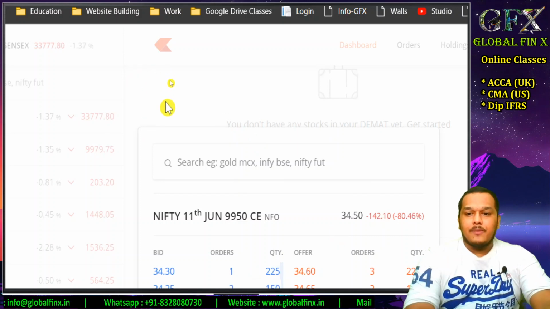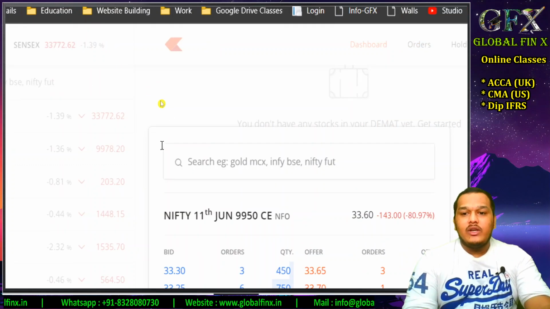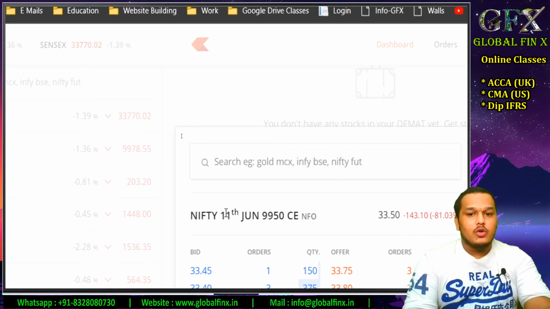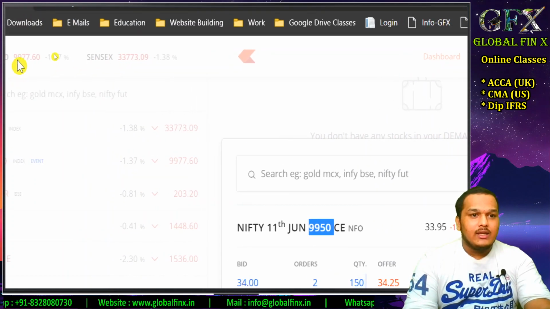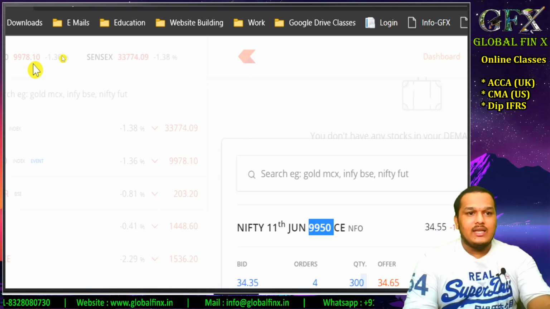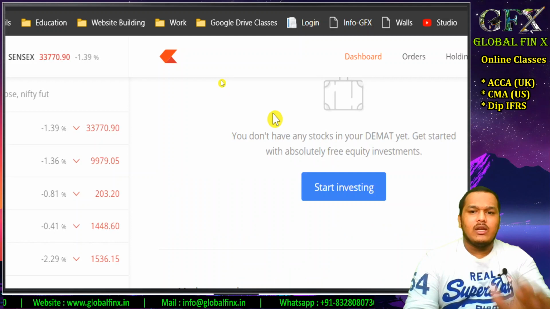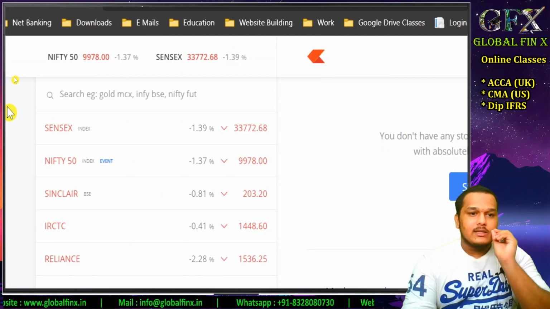Since this is expiring in just 1 hour, the value difference is not so huge. I have a right to buy at 99.50. Right now Nifty is dealing at 99.78 or something, so approximately 35.34 it is showing. It's not perfectly in sync because there is still 1 hour, so the prices may fluctuate in that time.